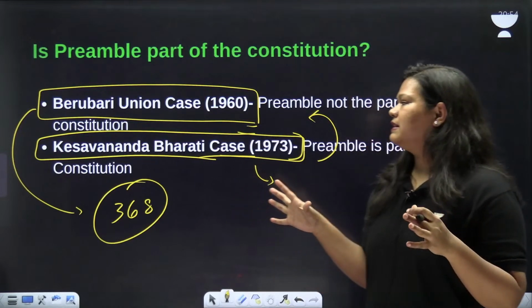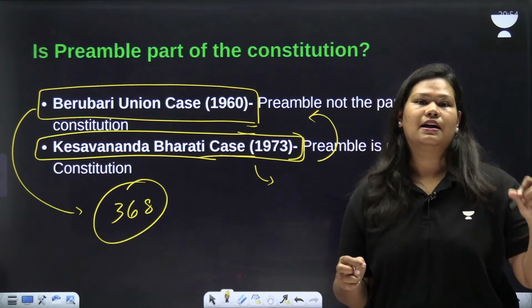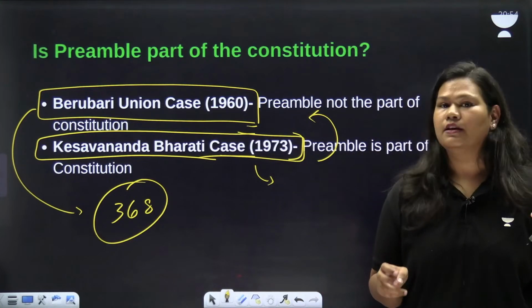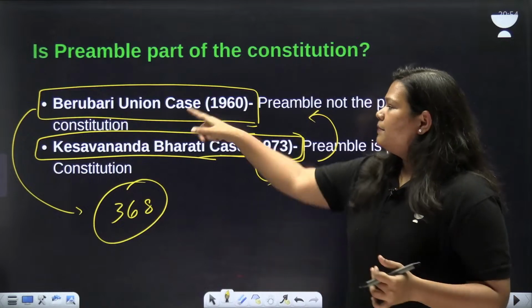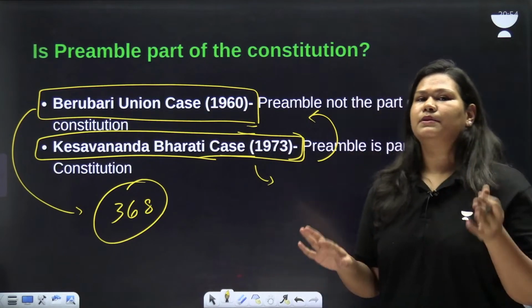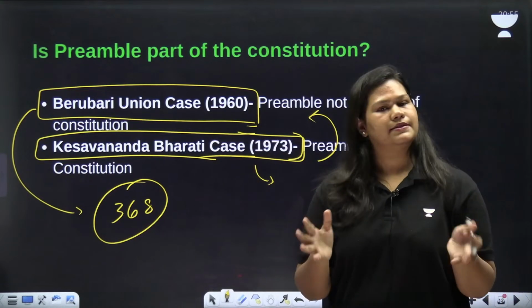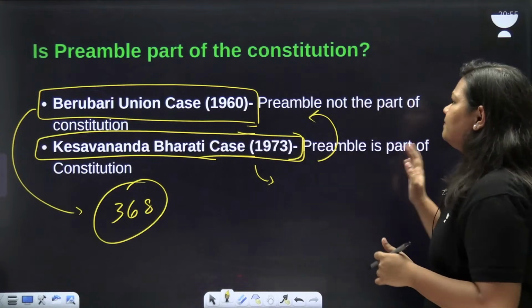So the Supreme Court said that Parliament can amend the preamble as long as it doesn't disrupt the basic structure of the Constitution. So, two landmark judgments. The Berubari Union case said that preamble was not a part of the Constitution. This has been revised in the Kesavananda Bharati case, and now the ruling said that preamble is a part of the Constitution.